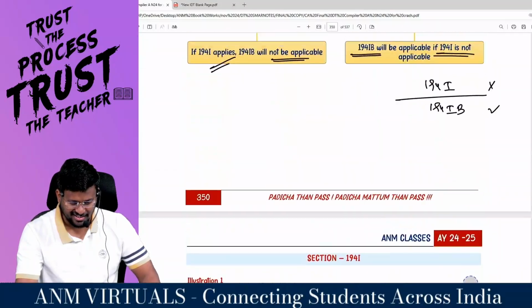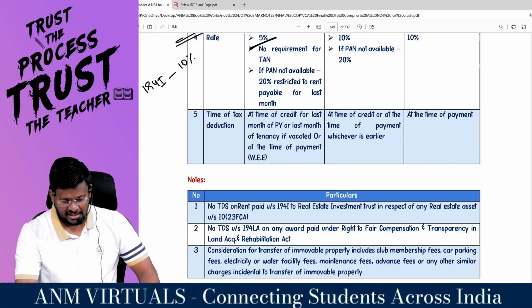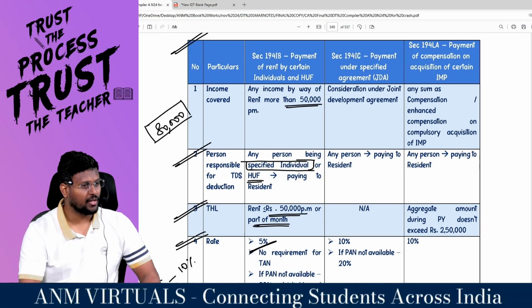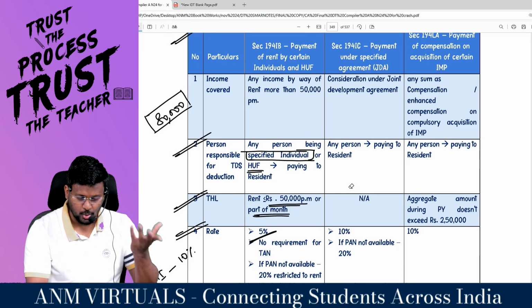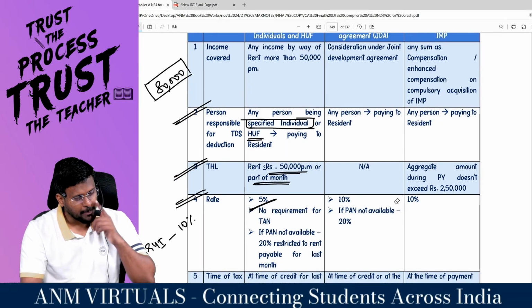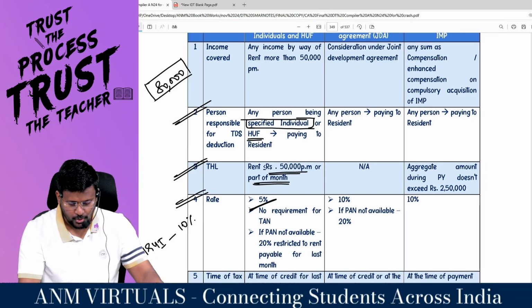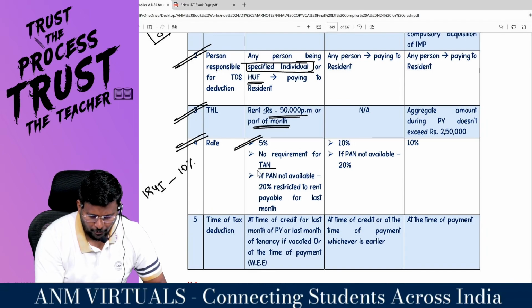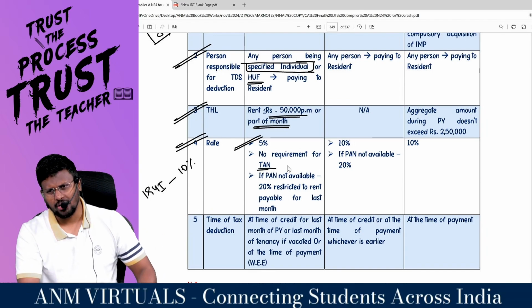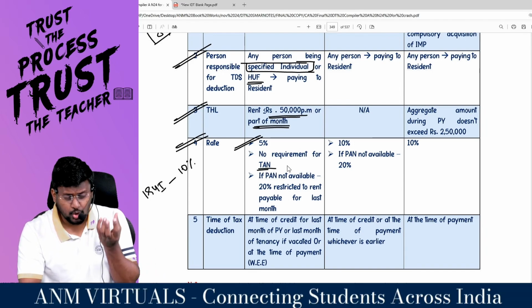Comfortable, sir. That's what they're talking about, 194IB. So, 194IB, any income by way of rent more than how much? 50,000. 194IB is applicable to chota wala individual or HUF. Right, sir? What is the rate? From that rate only we started every story: 5%. No requirement of TAN, because you are not a business person. You are a chota wala.